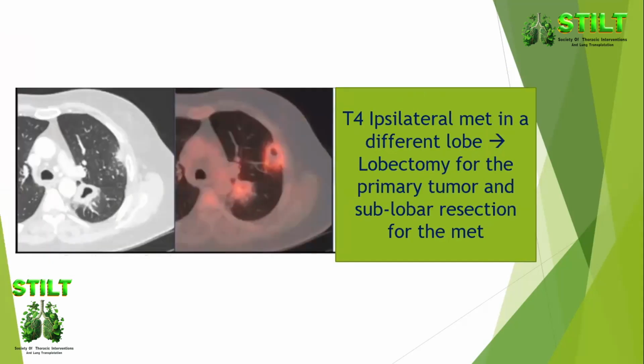So a left upper lobe tumor with a met in the apical segment of the left lower lobe. This is another T4 lesion. Go for a lobectomy on the lobe which has the primary tumor in it, and you go for a sublobar resection, segmentectomy, or wedge resection for the metastasis with curative intent.